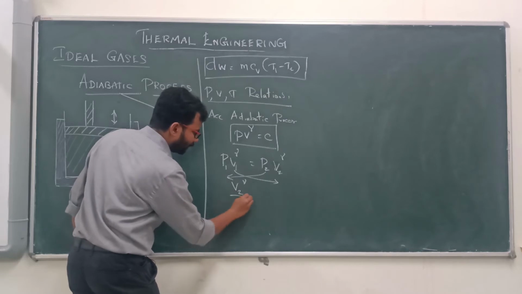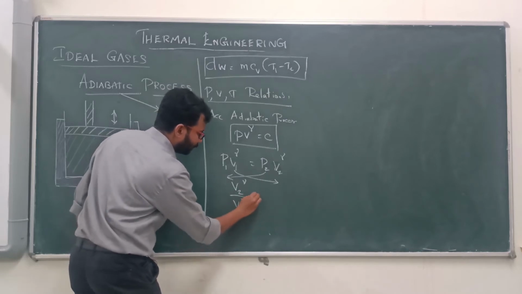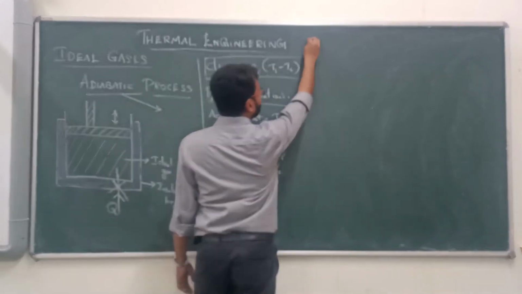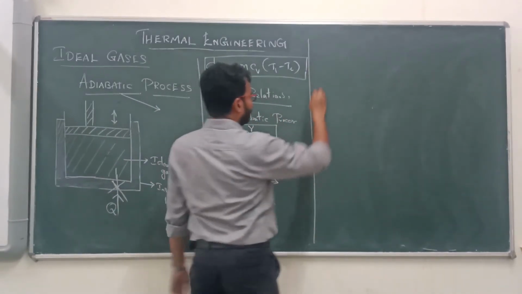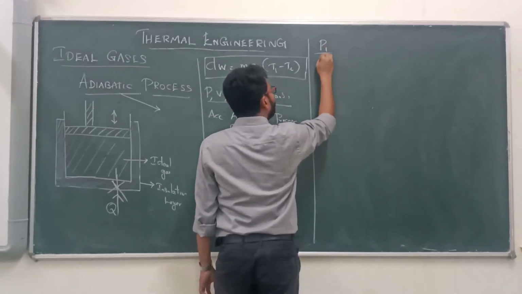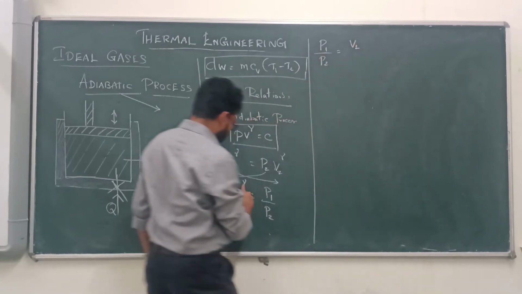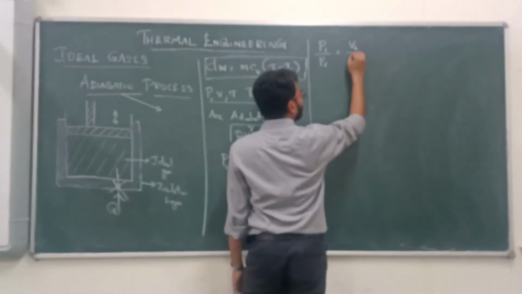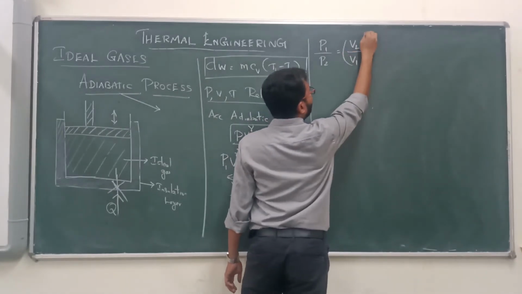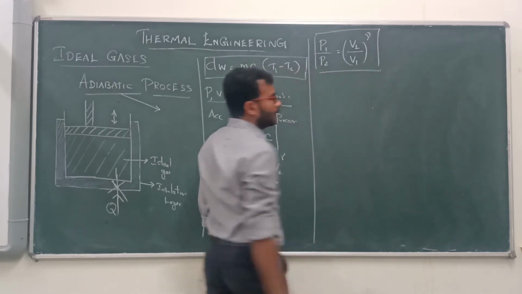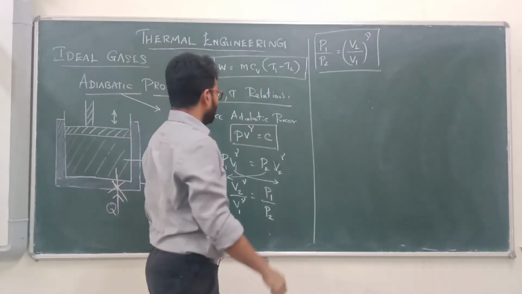So V2 to the power gamma by V1 to the power gamma is equal to P1 by P2. Finally, P1 by P2 is equal to (V2 by V1) whole to the power gamma. So this is the P and V relationship.